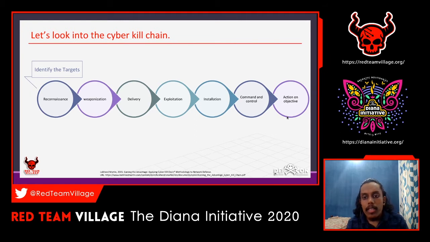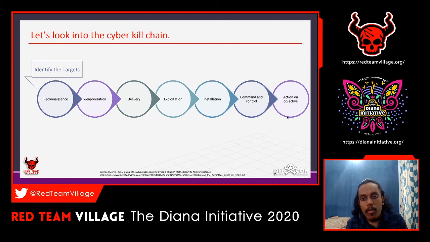So these are the things that happen with this kill chain. What the blue team can do is follow this same method. Let's say the attacker is at the third part, the delivery stage, sending a phishing mail.